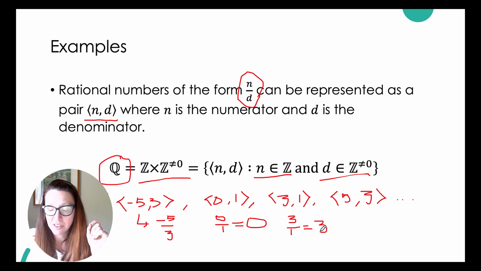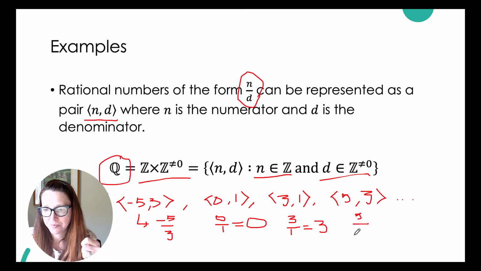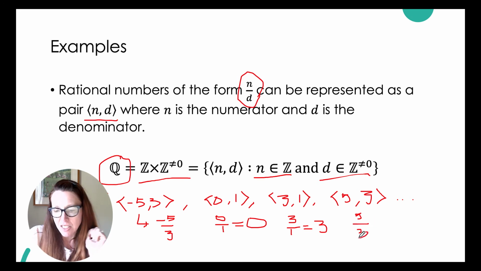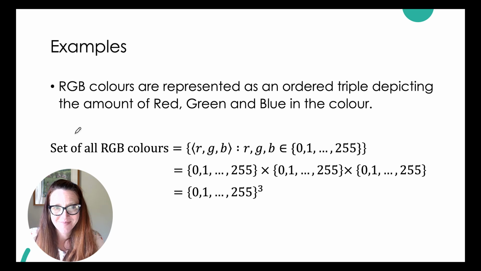All of these are rational numbers, and in fact, that shows that integers are a subset of the rationals, the fact that we can represent every integer as a fraction with 1 as the denominator. And then our final example is a representation of 5/3. And that's just 5/3.